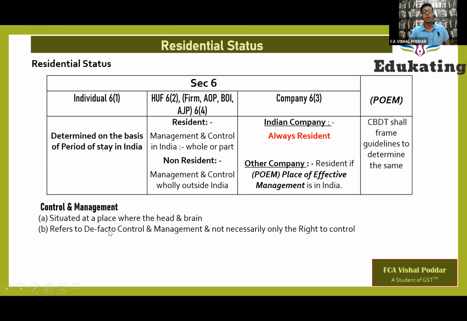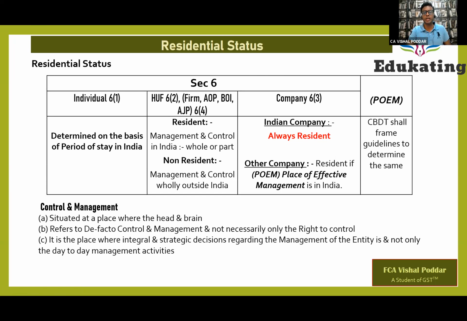The de facto control, the effective control is somewhere else. That is the place of control and management. And if that place is in India, you are resident. It is a place where the integral and strategic decisions regarding the management of the entity are taken, and not only the day-to-day management activities.